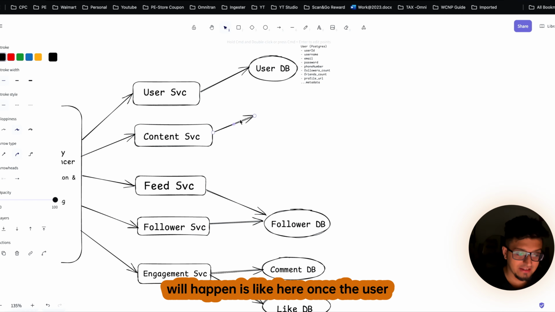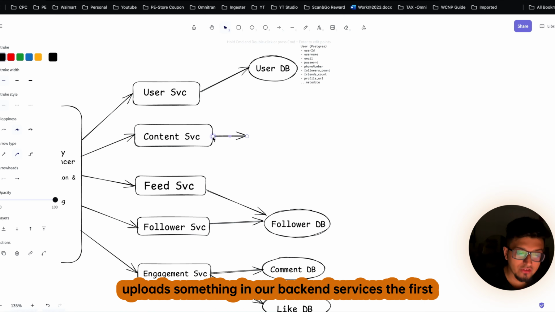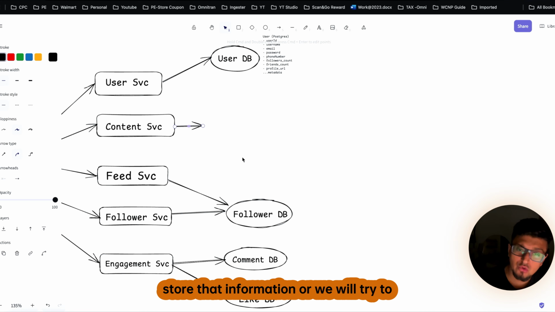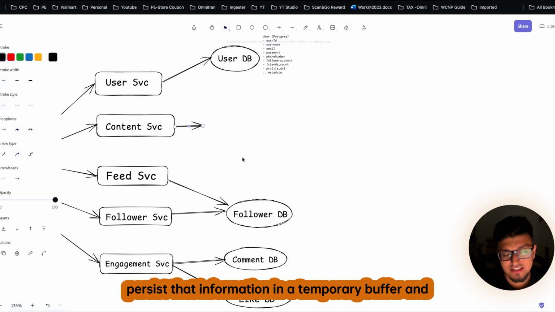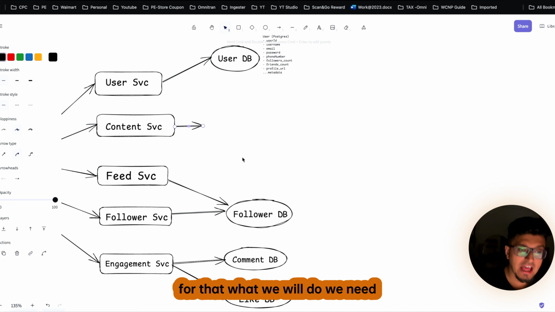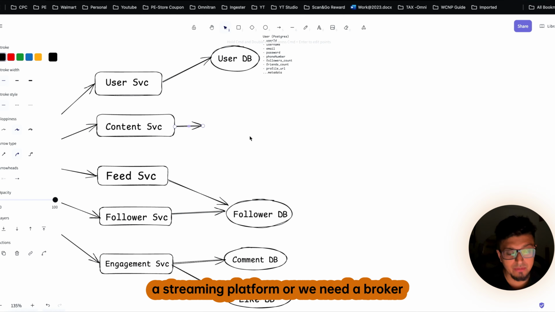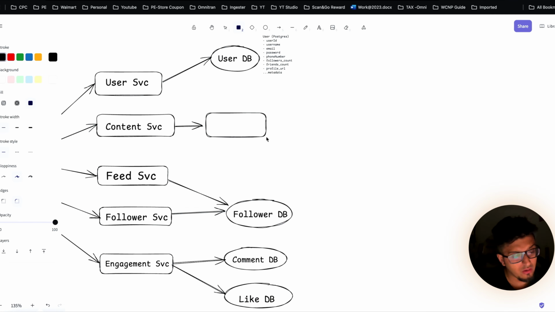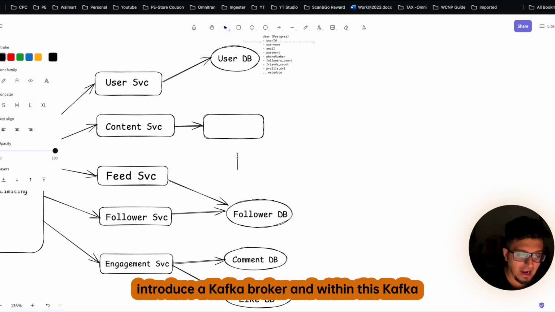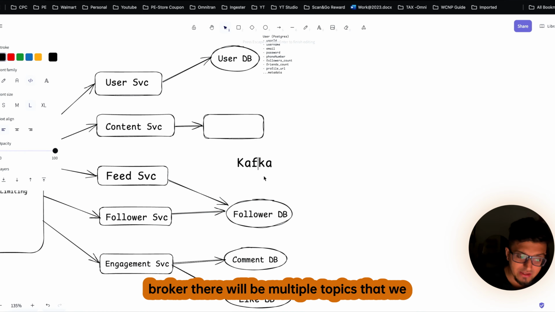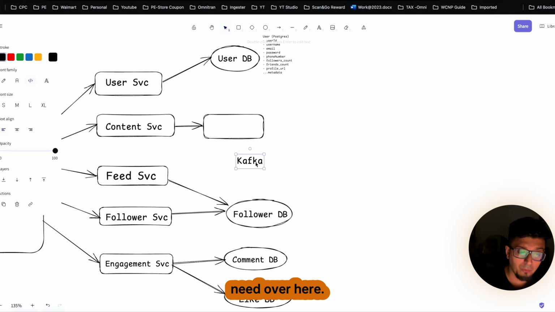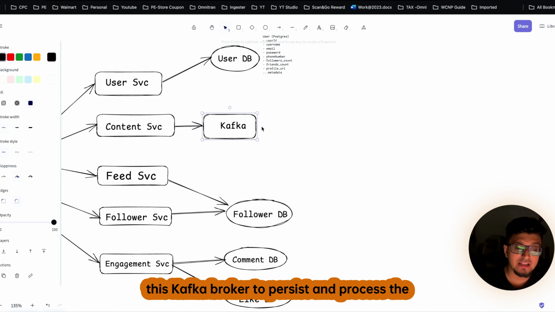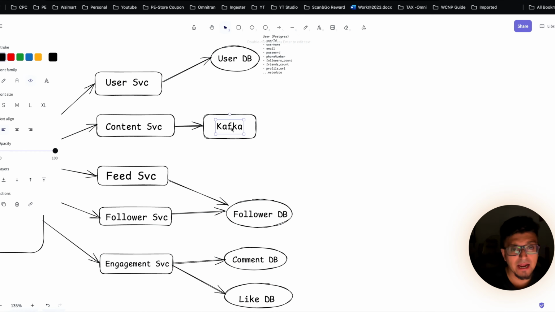Once the user uploads something to our backend services, the first thing that will happen is we will persist that information in a temporary buffer. For that we need a streaming platform or a broker over here, and we will need a Kafka broker. So here I will introduce a Kafka broker. Within this Kafka broker, there will be multiple topics that we need. Let's see what topics or services we need within this Kafka broker to persist and process the data.